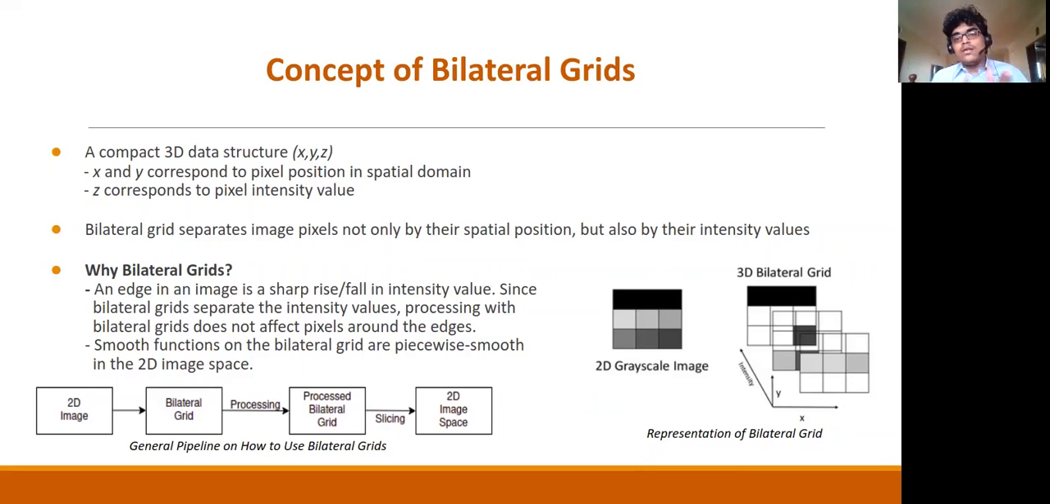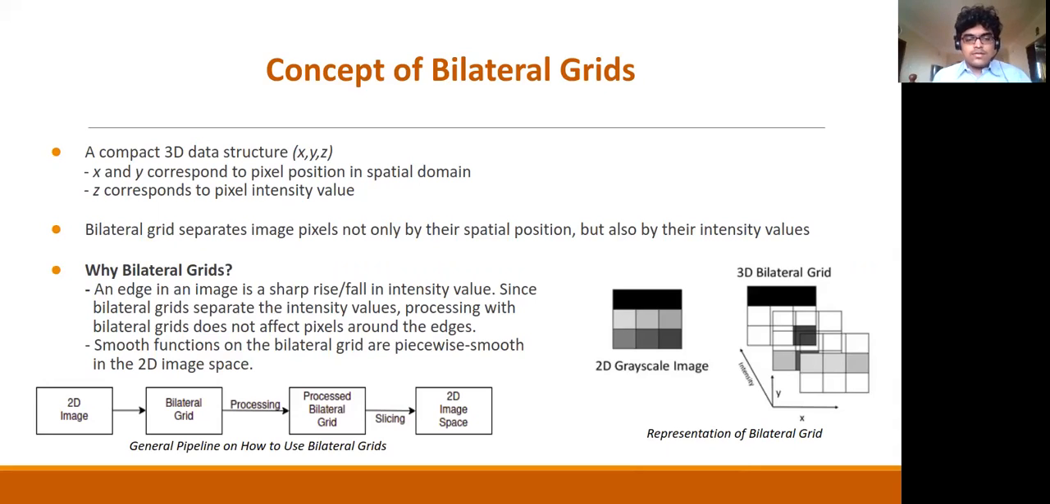Now, the reason bilateral grids preserve edges is because edges are just sharp rises or falls in pixel intensity values, right? Because bilateral grids have that third dimension to separate pixel values, not only by their spatial position, but also by their intensity values, they are able to preserve edges during processing.